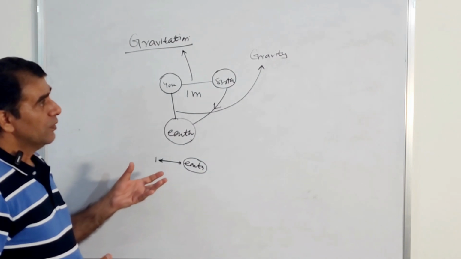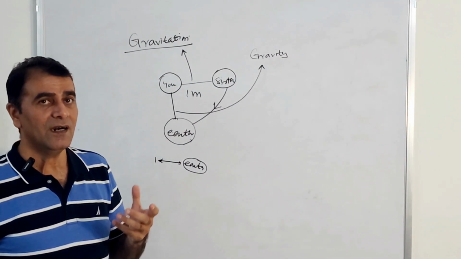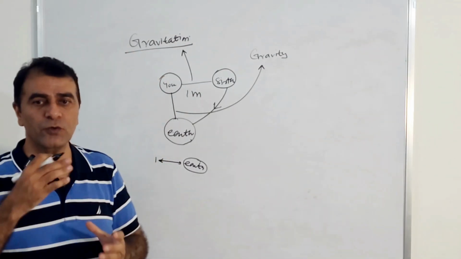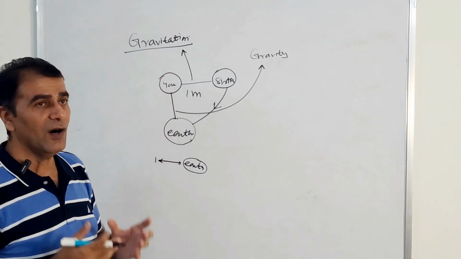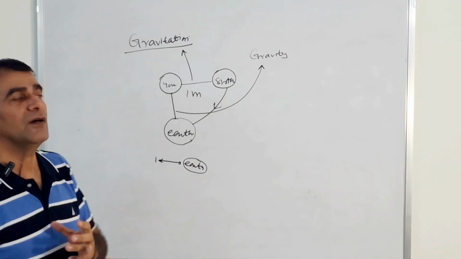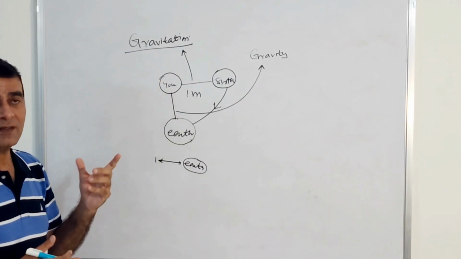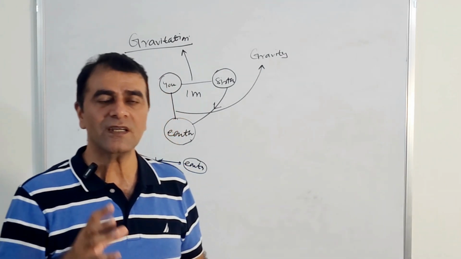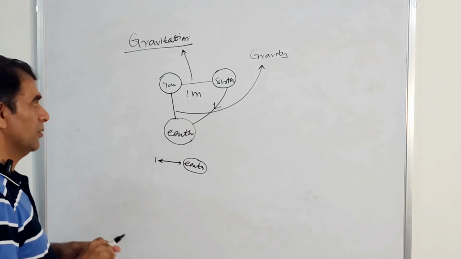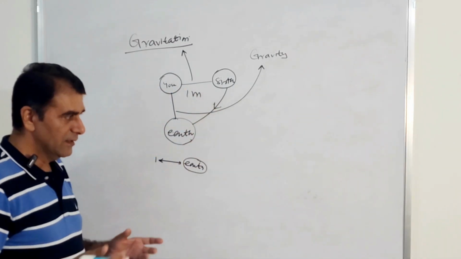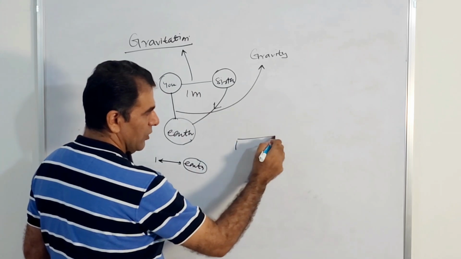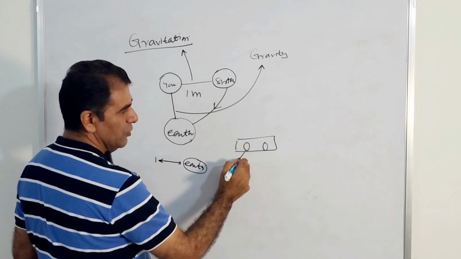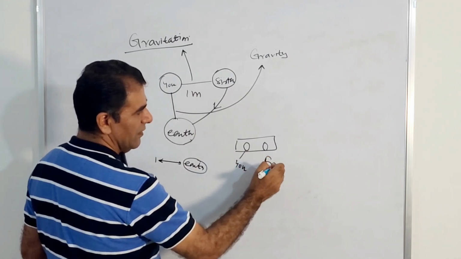So let us find how the things are related with this gravitation, how the forces are related to gravitation, how we can find out the force of gravitation. Is there any method? Yes, there is one method by which we can find the force between any two bodies. Like there is a school, and in a class, two students are sitting on a bench, this is you and this is your friend.